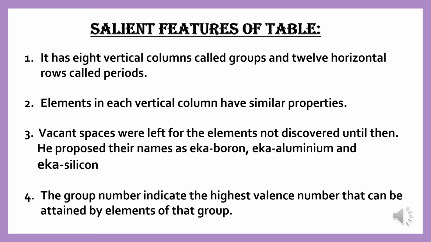He proposed their names as eka-boron, eka-aluminium and eka-silicon. Eka is a Sanskrit word for one. So first comes aluminium and then this unknown element, and he predicted the properties of eka-aluminium also. Number 4, the group number indicates the highest valence that can be attained by elements of that group.